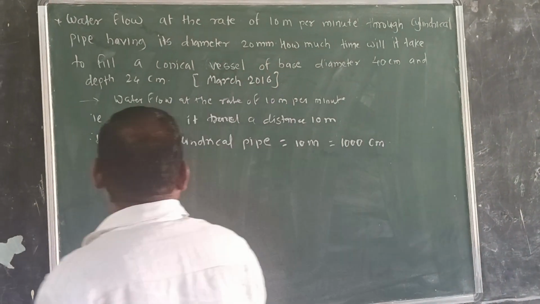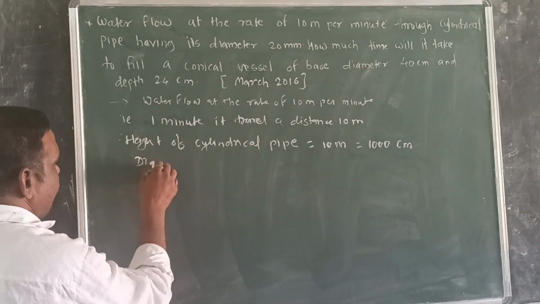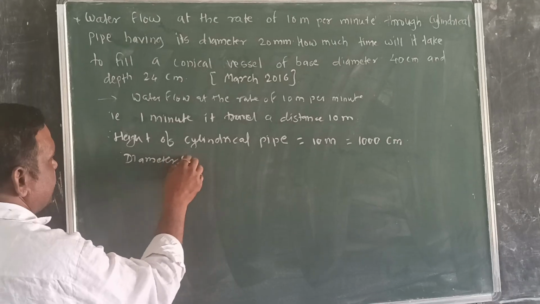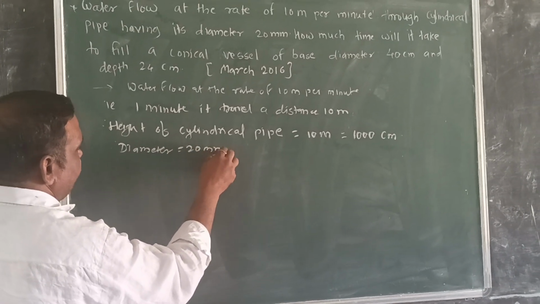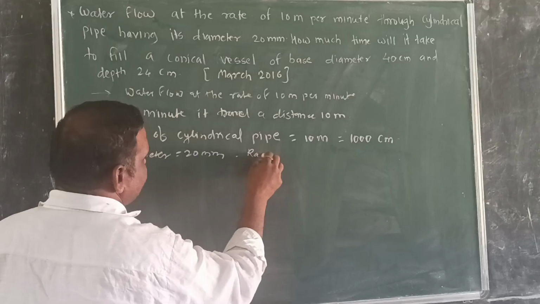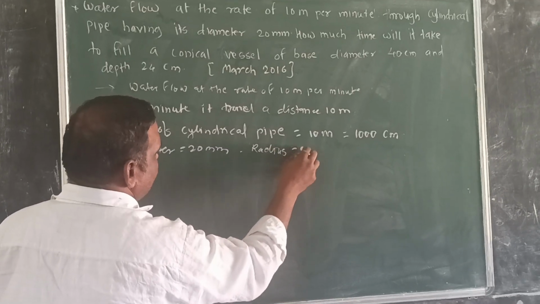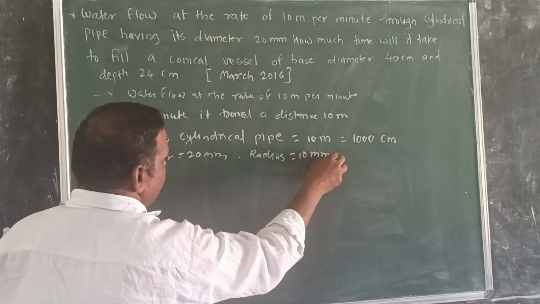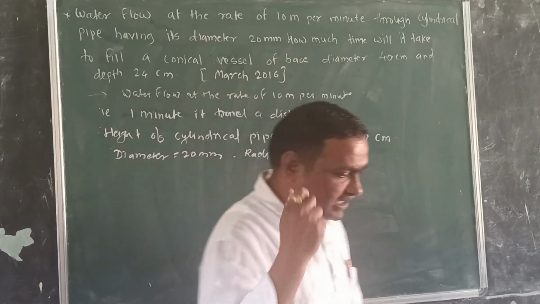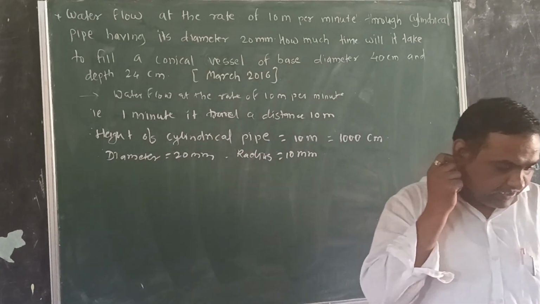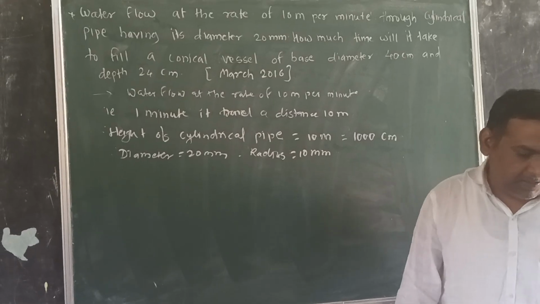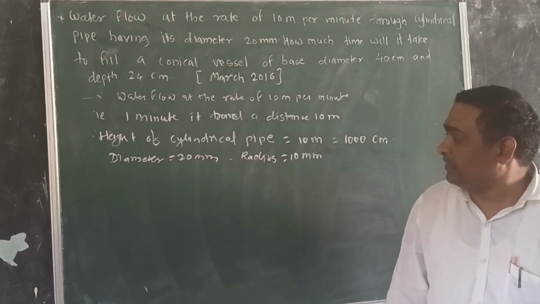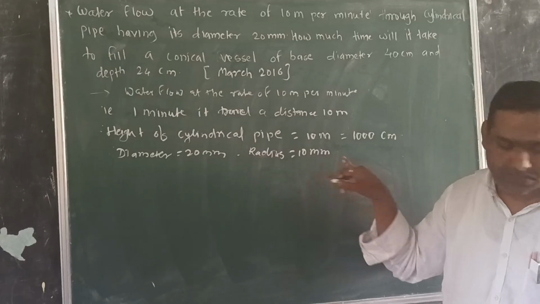Diameter is 20 millimeter. Therefore radius is equal to what? 10 millimeter. So these are the givens in this example. The radius of the cylindrical pipe is 10 millimeter.